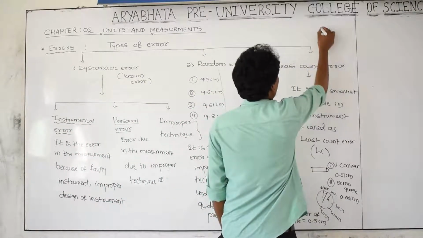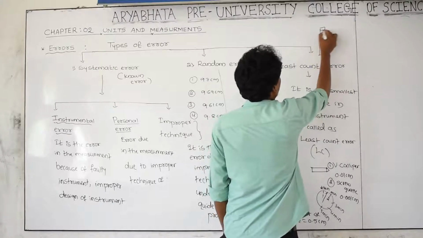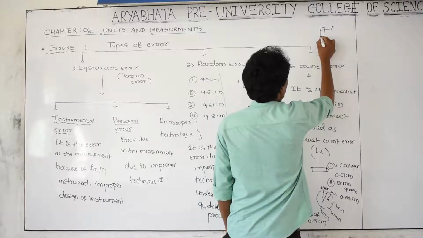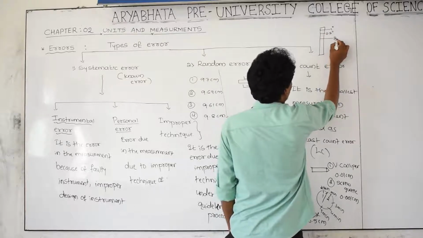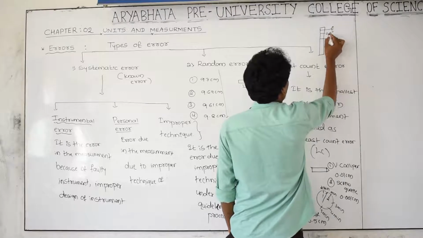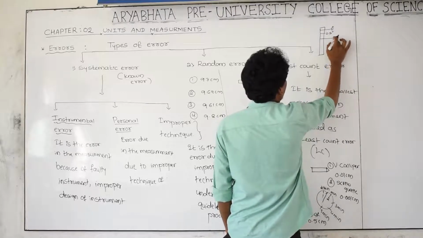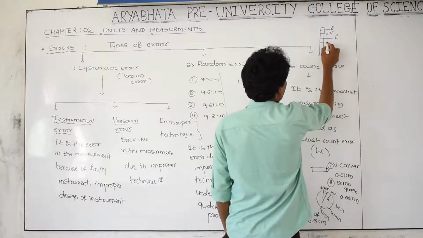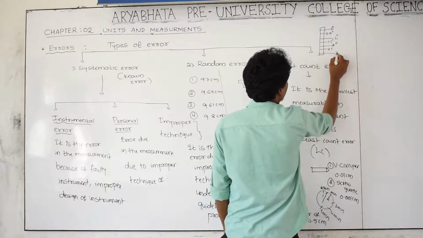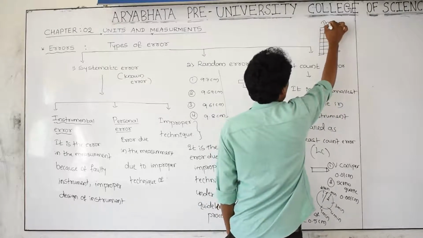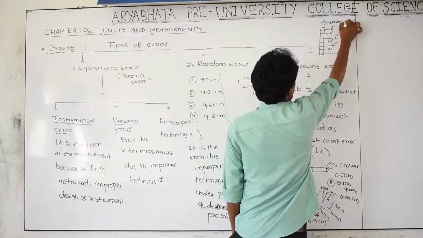And one more example you can take. Let us take a thermometer. This is 0 degree. This is 0.5 degree. This is 1 degree. This is 1.5 degree. This is 2 degree. This is 2.5 degree. This is 3 degree, like this. This is a thermometer.